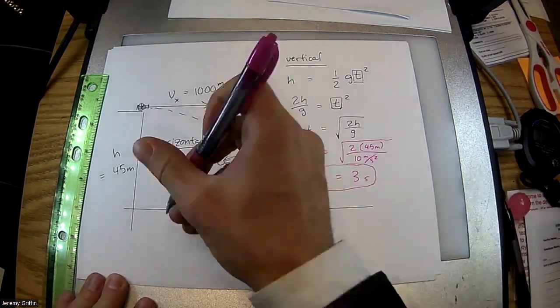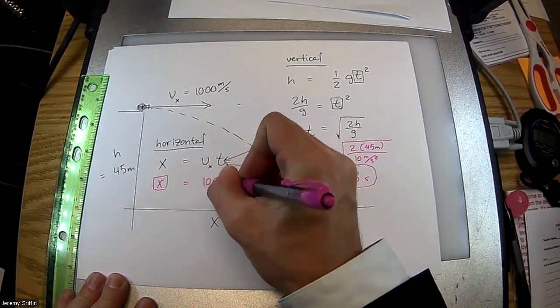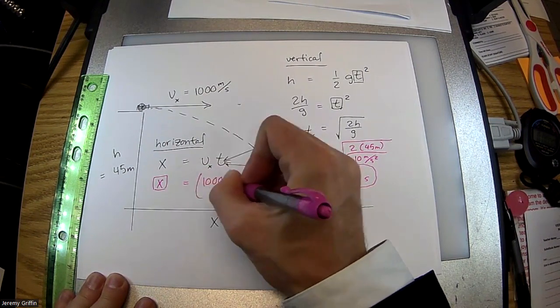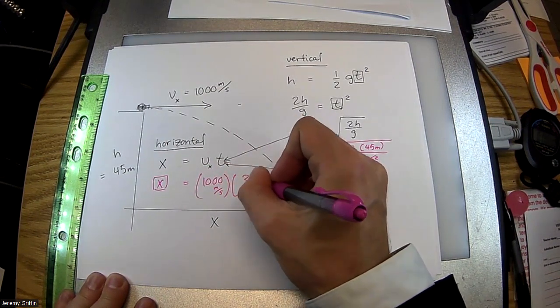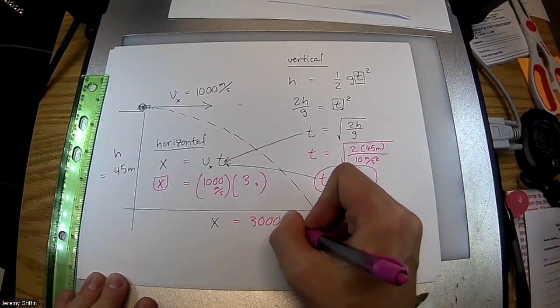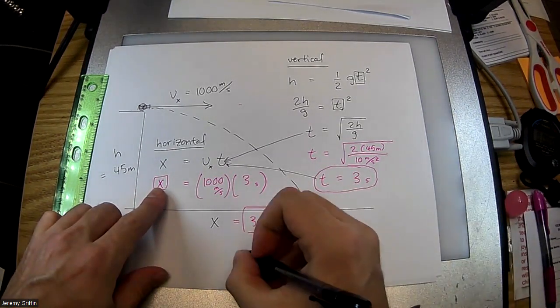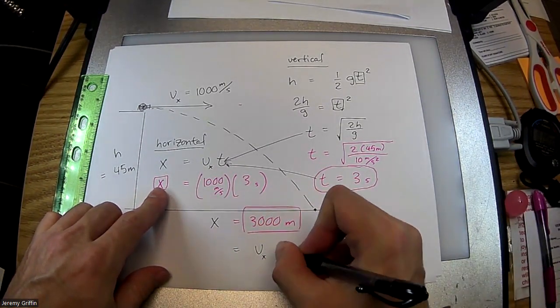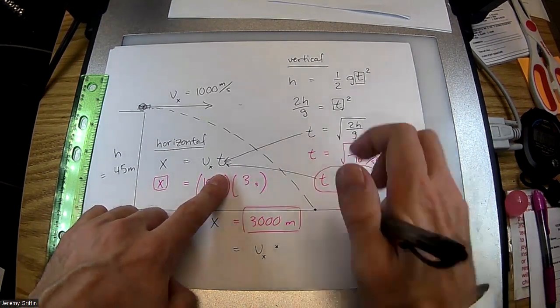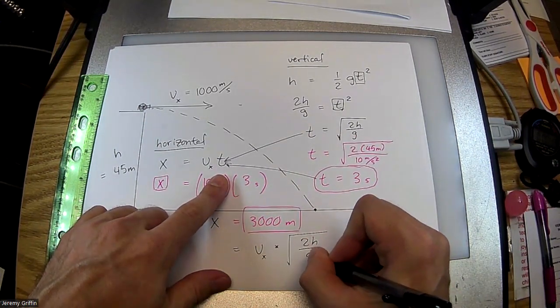Okay, I'll break out some numbers. X we're solving for equals 1,000 meters per second, and we'll do that for 3 seconds. Looks like 3,000 meters. Voila. Or if you like, in terms of variables, it's going to be the blast speed times this funny expression for the fall time.